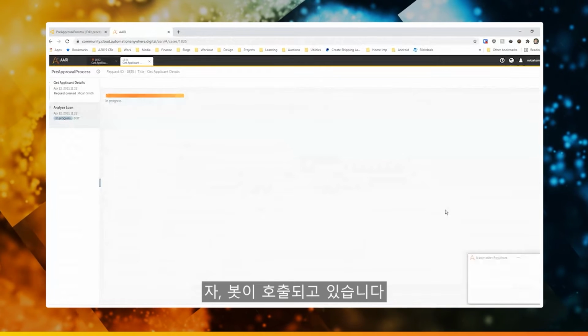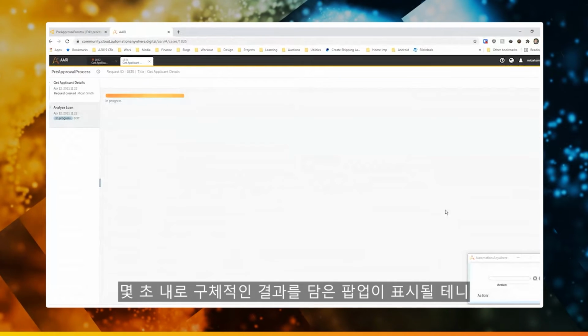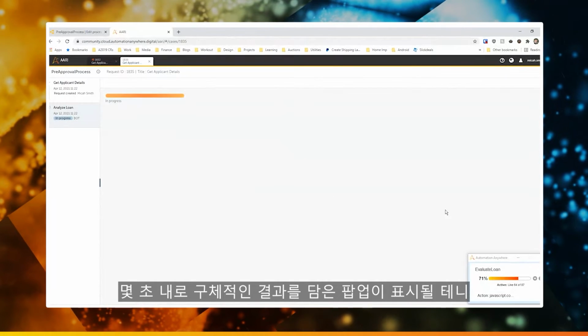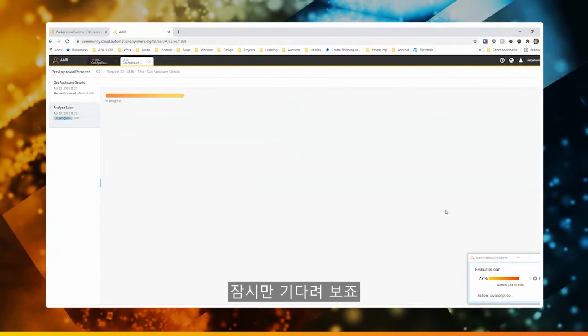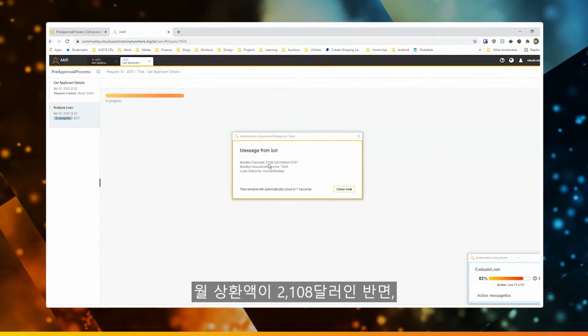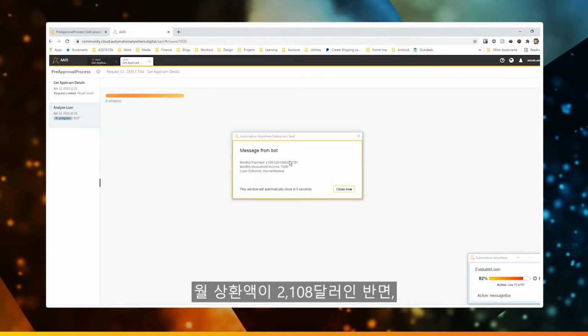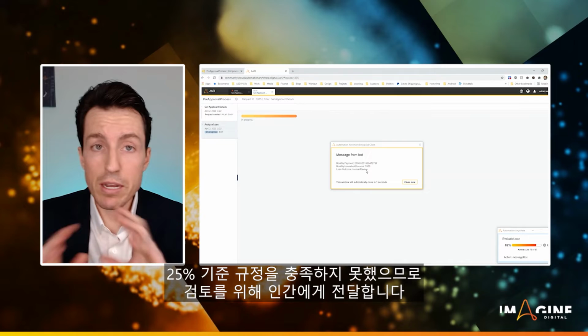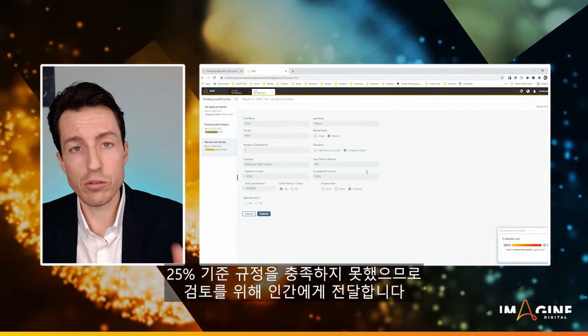So at this point, the bot is being invoked. Now, I want to call out something specific here in just a second. I think we're going to see a pop-up, so I don't want to be interrupted by that. But at this point, the monthly payment would be $2,108 a month. Their household income is $7,000 a month. And so it didn't meet our 25% rule. We're going to send this to a human for review.